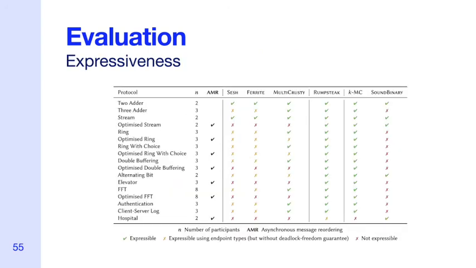Our work also has greater expressiveness than other session type implementations in Rust, thanks to supporting an arbitrary number of participants and asynchronous message reordering. We noted that other Rust frameworks can sometimes represent the asynchronous optimizations that Rumpsteak can, indicated with an amber check. But only Rumpsteak can do this while preserving deadlock freedom, the key property that session types offer.